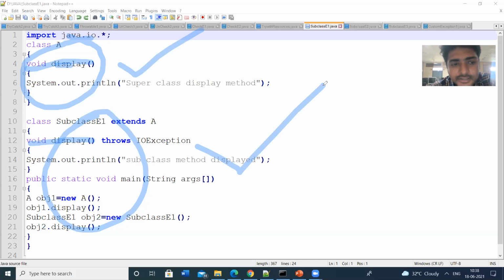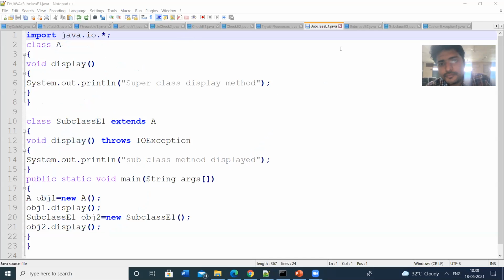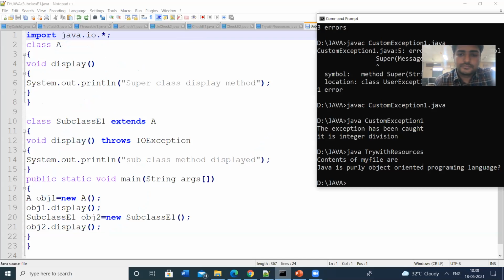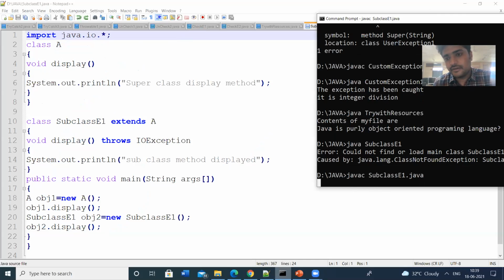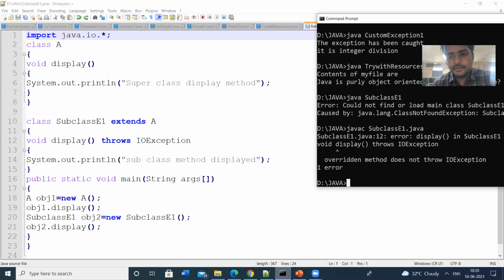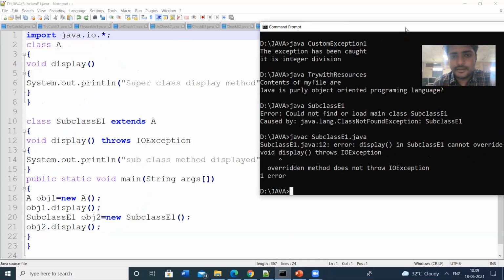So here the concept is, let us run this program. Before that, compile this once with javac.